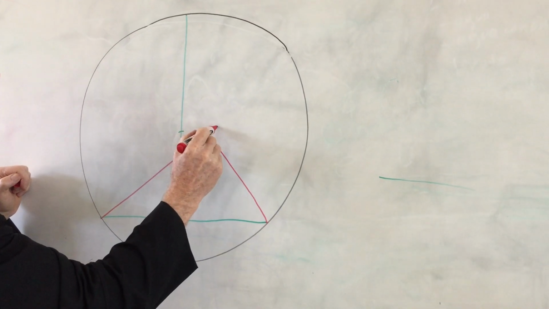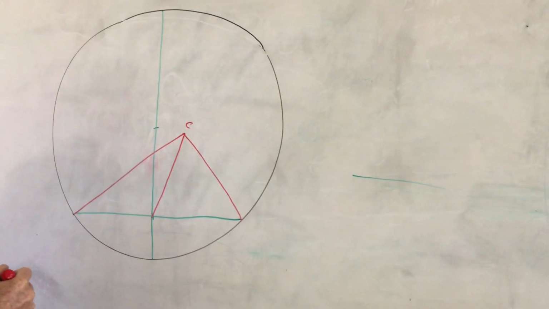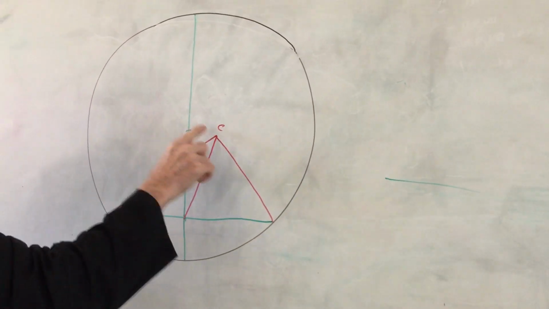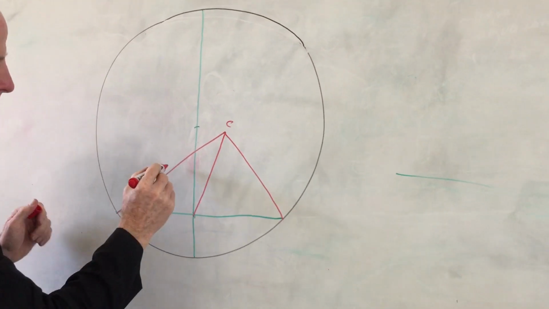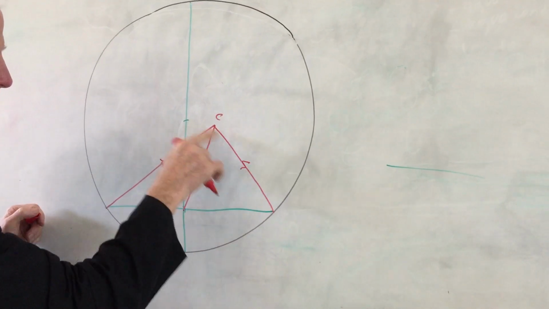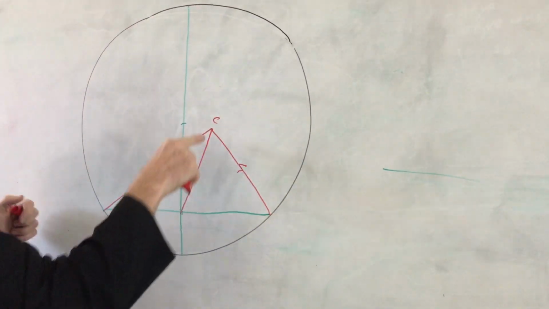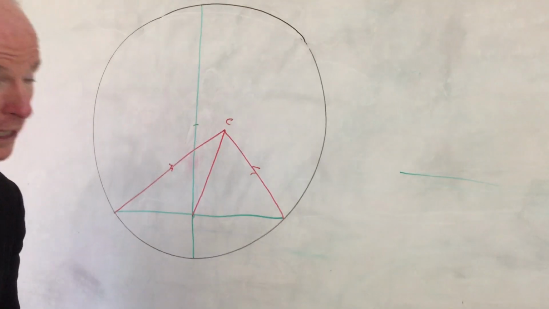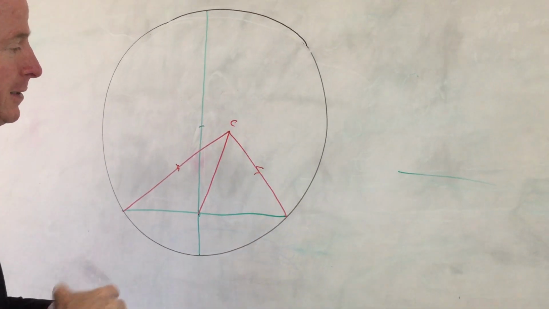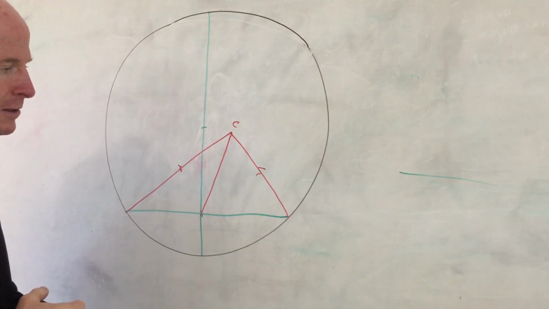So remember, Mr. Smarty Pants, you're saying that's the center of the circle. And we know from the center of the circle, lines drop to the circumference are all equal because they're radii of the same circle. Radius of this circle, if that's the center. But it doesn't look equal. I know, Mr. Smarty Pants, we're already having problems with the imagination because you're asking me to hold something that's false. This is going to be false if that's the center.